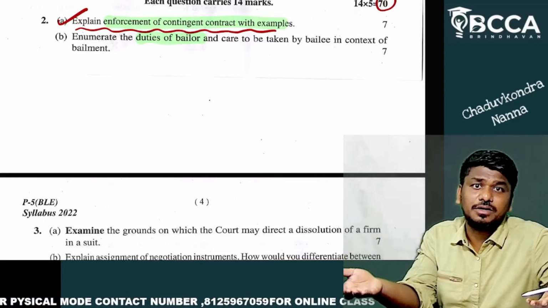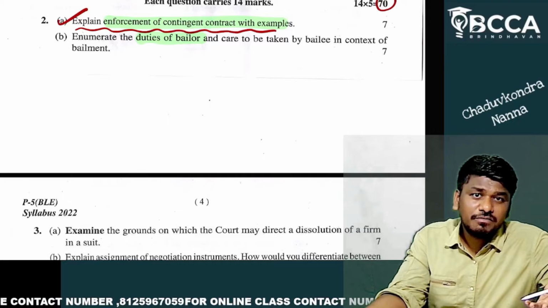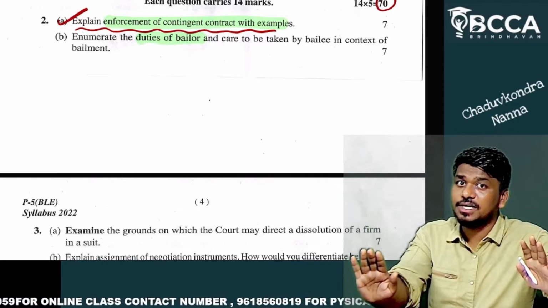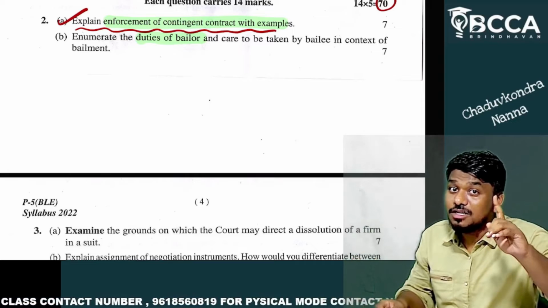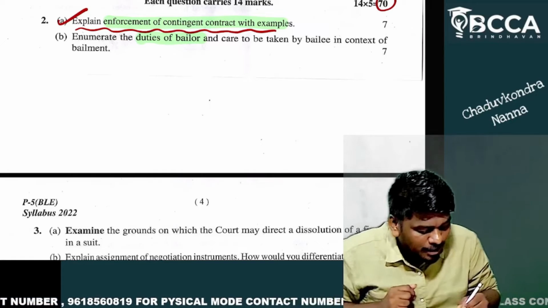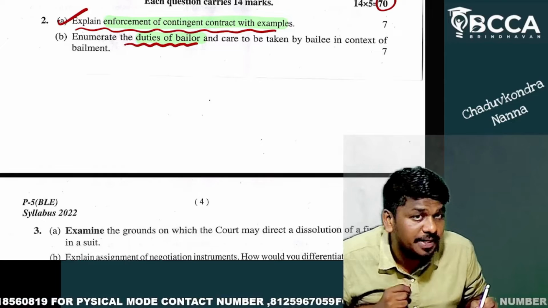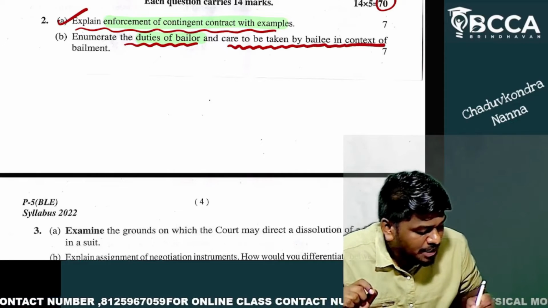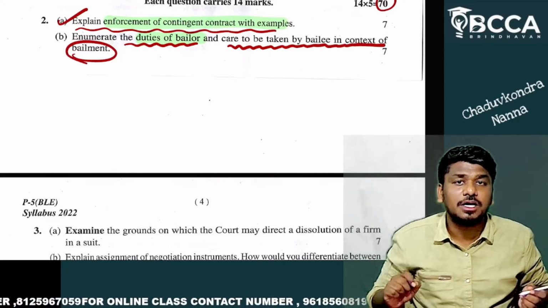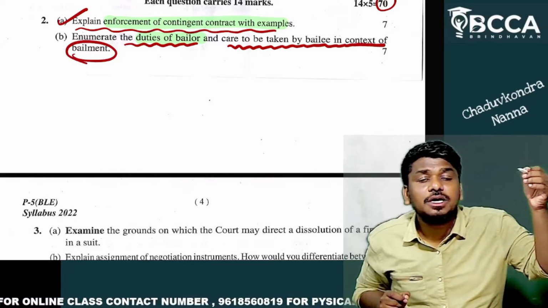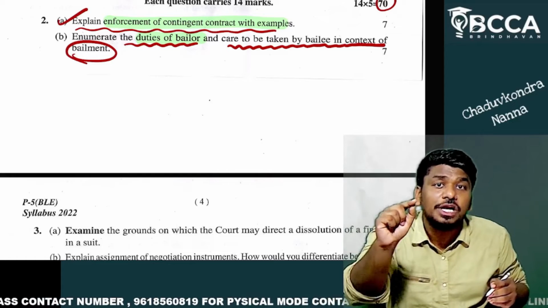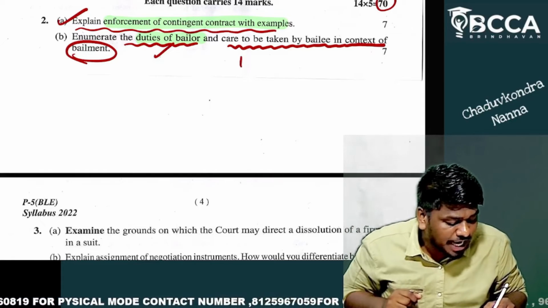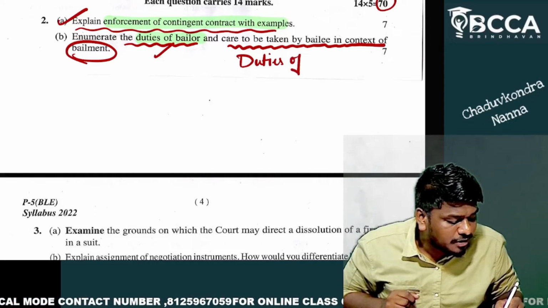What you've written is the duties of a bailer. No, my dear friends, he's not only asking for the duties of a bailer. There is another point being asked. Enumerate the duties of a bailer and care to be taken by the bailee in the context of a bailment. That means the examiner is asking you not only to write about the duties of a bailer, but also the duties of the bailee.